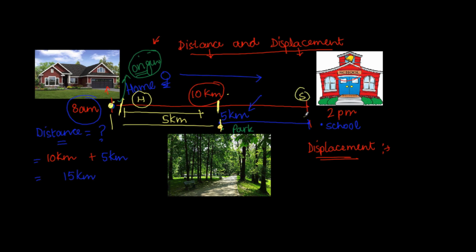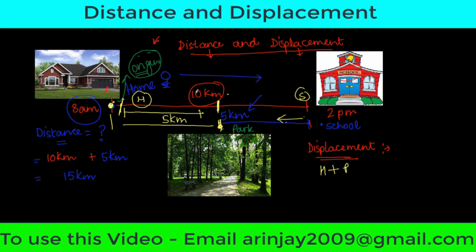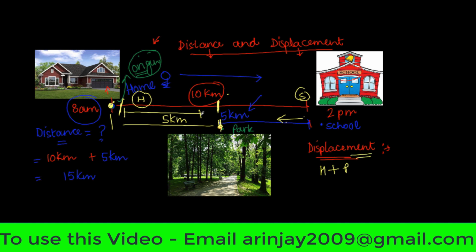If you return on the same line back 5 kilometers, then what is left is 5 kilometers back to the home. So the displacement is nothing but basically the shortest point between the point of origin and point of destination. So in this case, the point of origin is home, the point of destination is park, and the total displacement of a person is 5 kilometers.